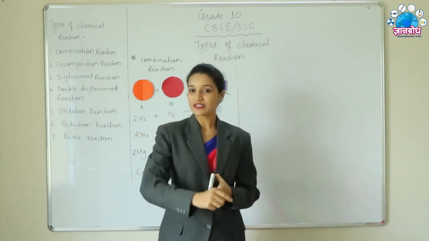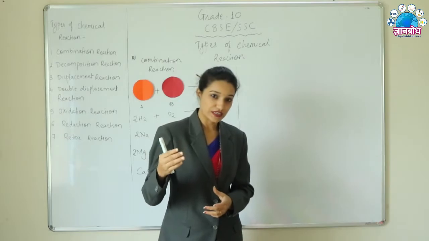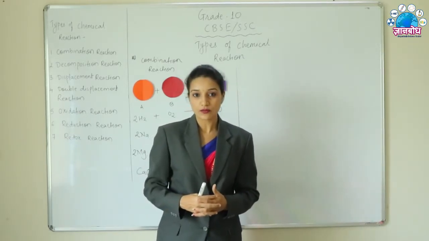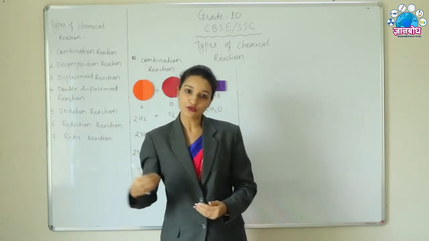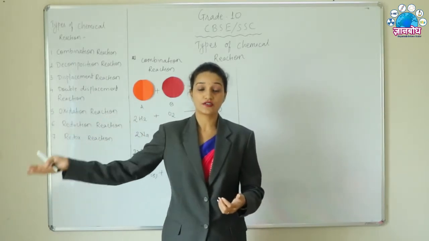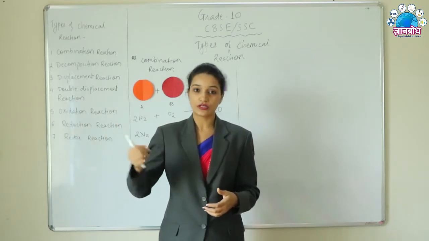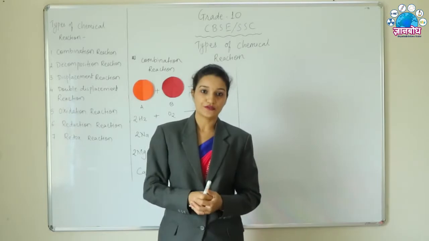Now where does the word synthesis come in any other biological concept? Yes, very correct, that is photosynthesis. Now in photosynthesis what happens? Carbon dioxide reacts with water to produce glucose. Now you will say, and there we are getting oxygen. Excess water is thrown out in the form of water vapors, so that will not be a product of the reaction.